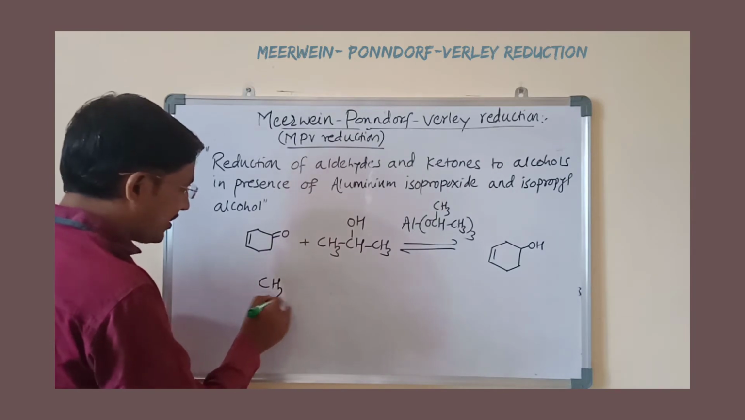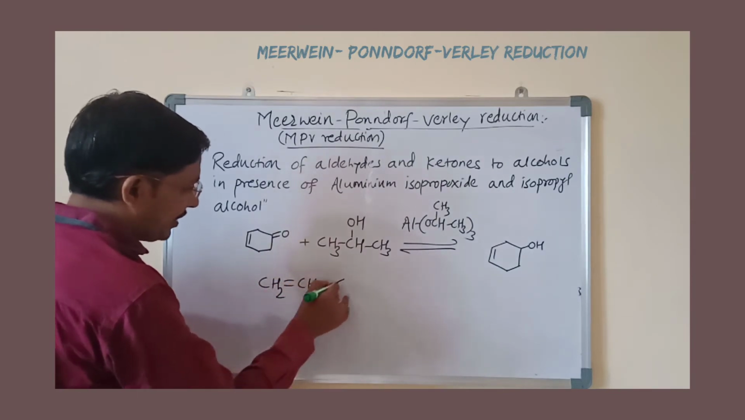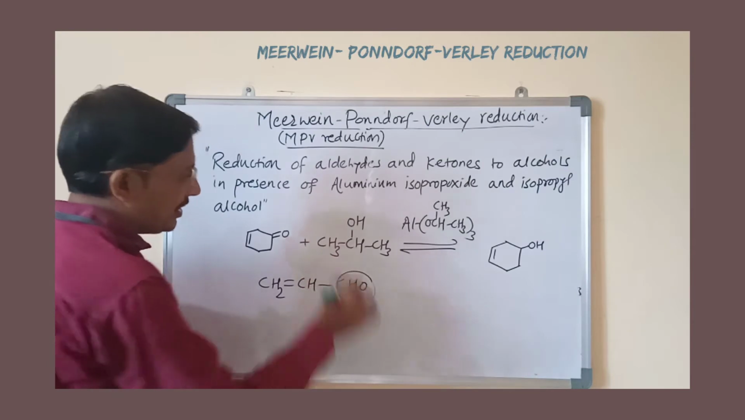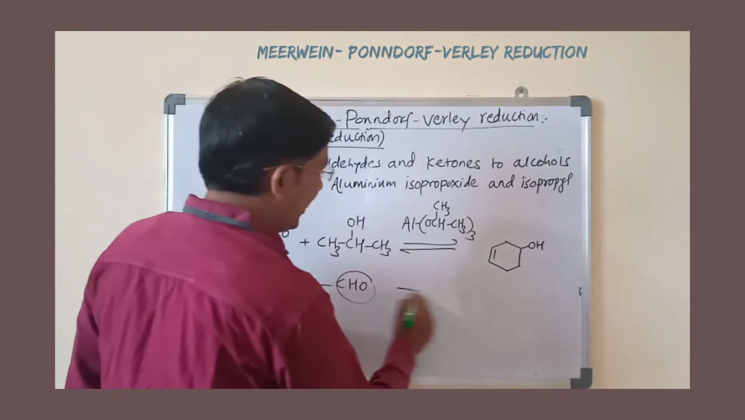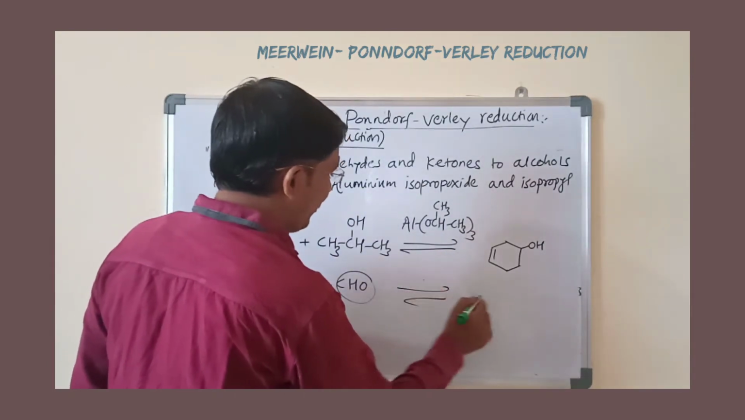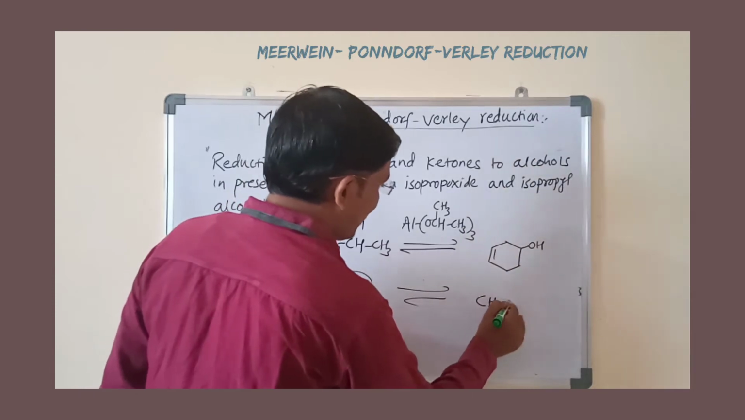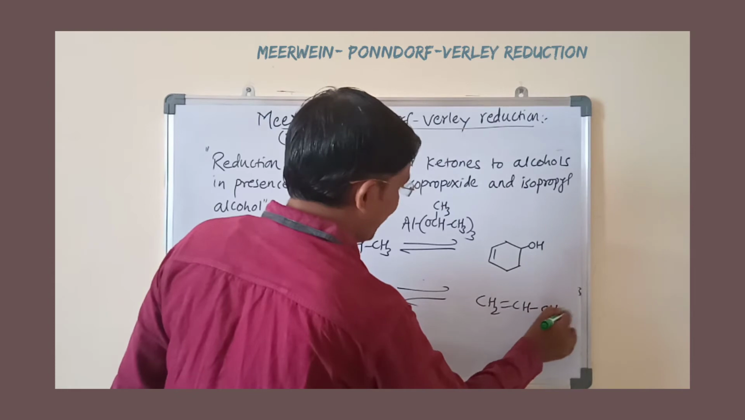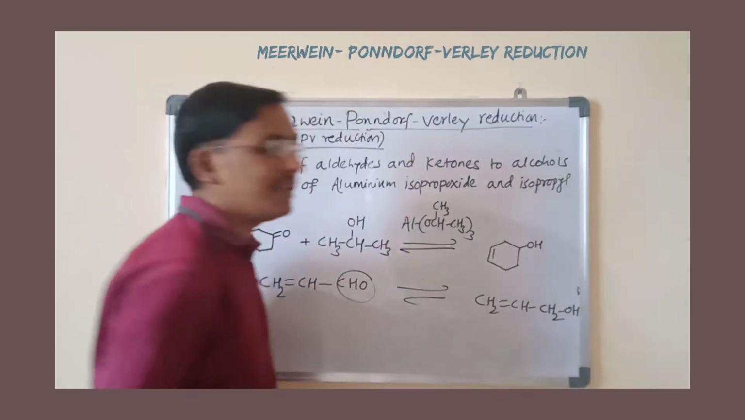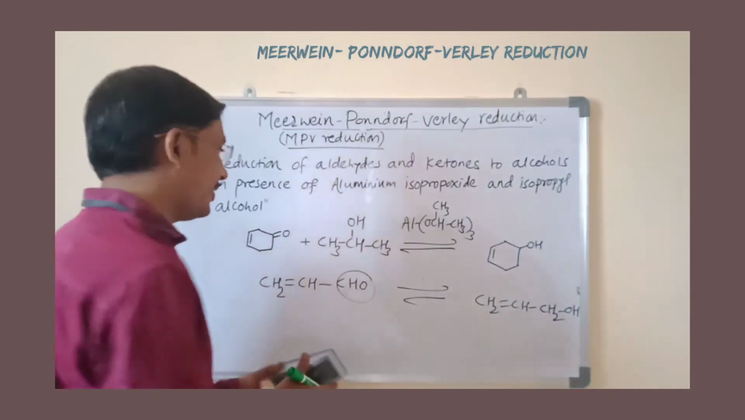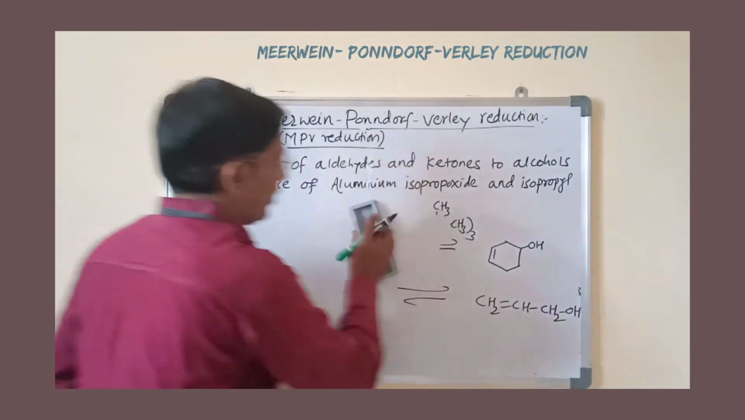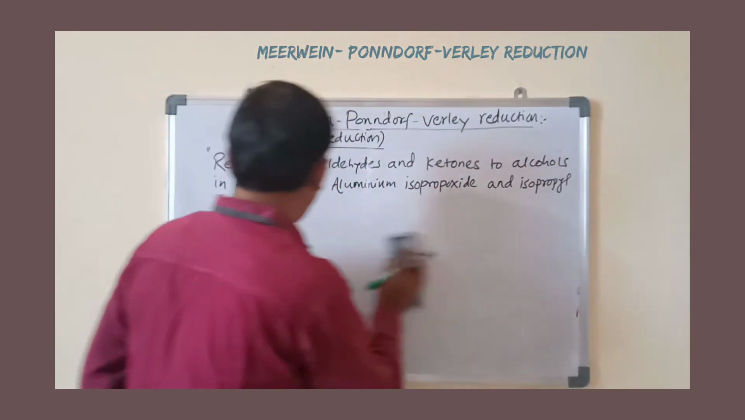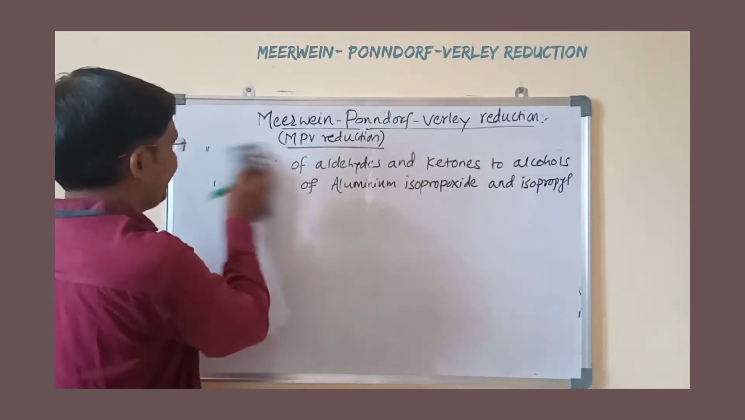If you take CH2 double bond CH CHO, then this CHO group is converted, by using the same reagent, into the product CH2 double bond CH CH2OH, meaning the double bond remains unaffected. Now we'll see the mechanism of this reaction.